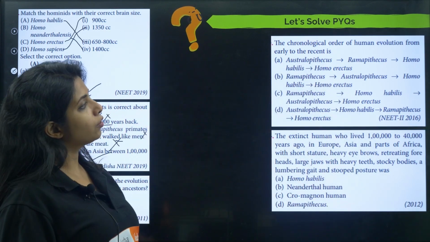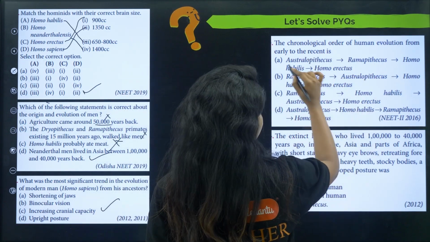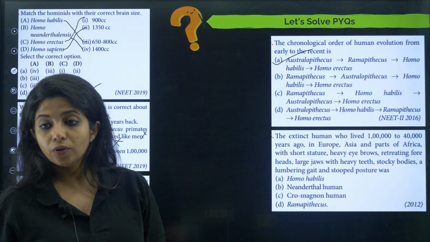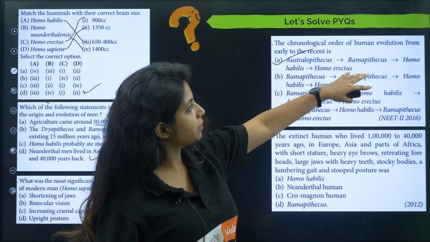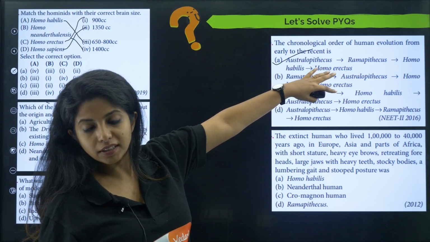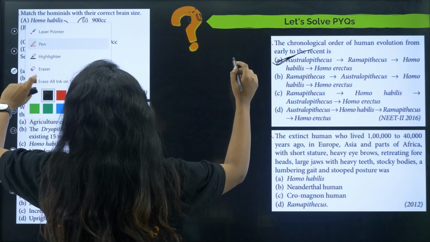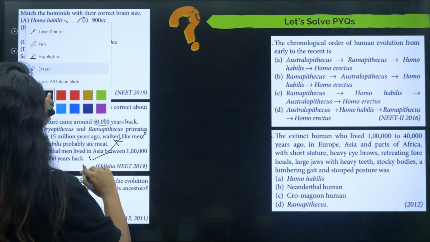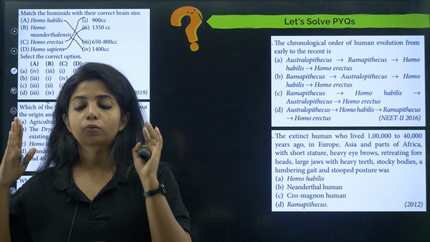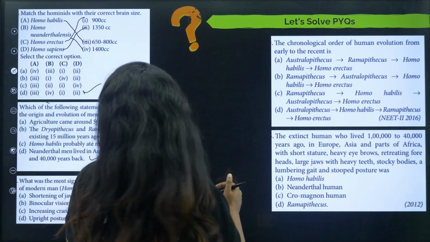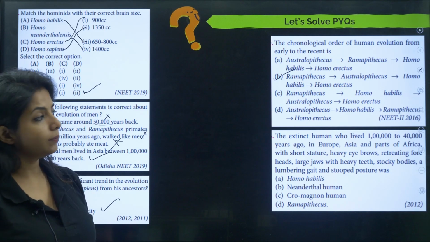Fourth, the chronological order of human evolution from early to recent is Australopithecus, Ramapithecus, Homo habilis, Homo erectus. Is it correct? Don't just think it is correct because I say so. You have to try solving it, my dear children. Ramapithecus will be the one that comes first, then only Australopithecus can come, then only Homo habilis and Homo erectus can come, right? So your correct answer becomes B.